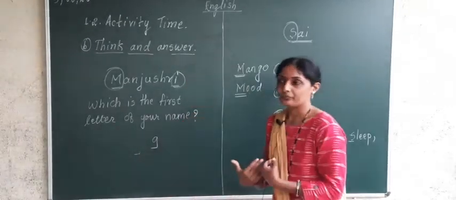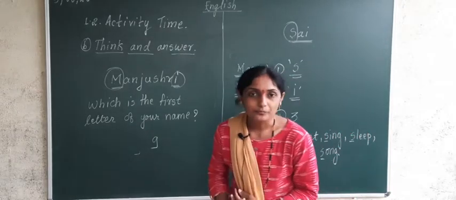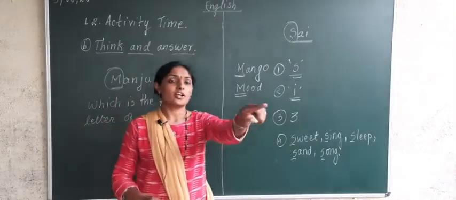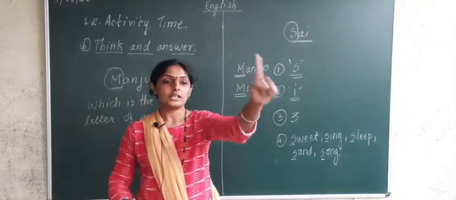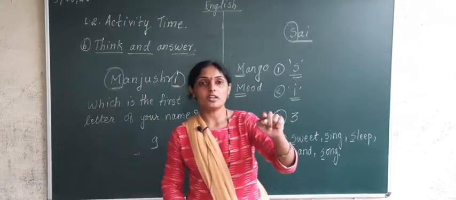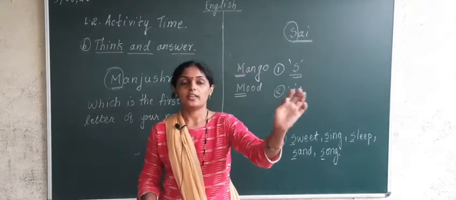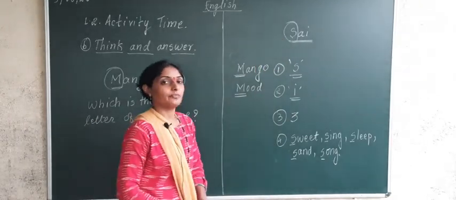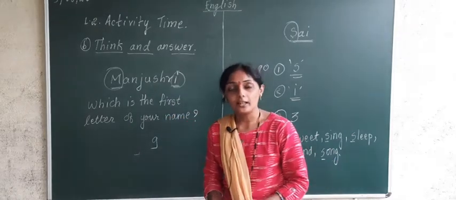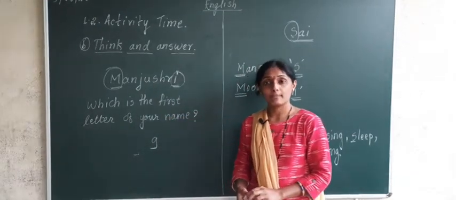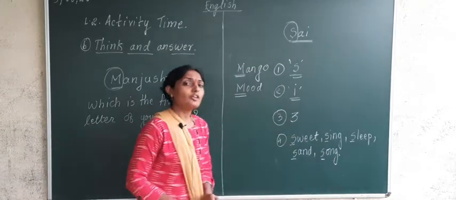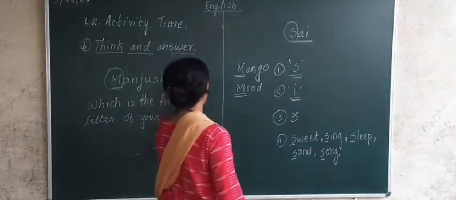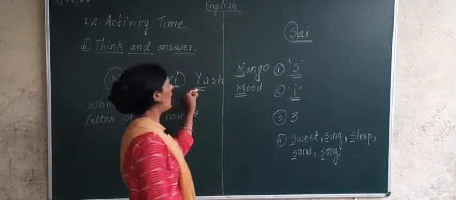For example, good morning children. Then the children say, good morning ma'am. Then I will ask one child, what is your name? For example, there is a boy sitting over there. Then I will ask him, what is your name? For example, it is Yash. Then Yash stood up and said, ma'am, my name is Yash. Okay, Yash. Can you tell me the first letter of your name? Then he will say, ma'am, the first letter of my name is Y.